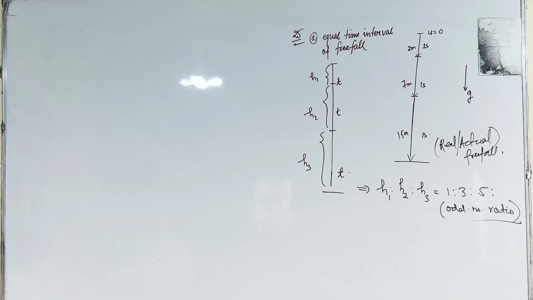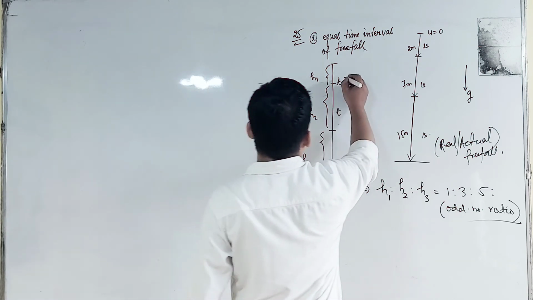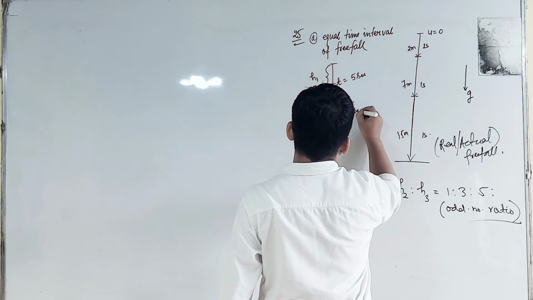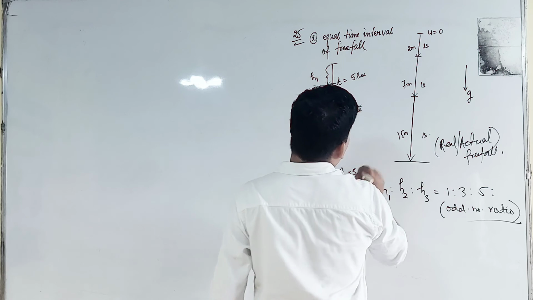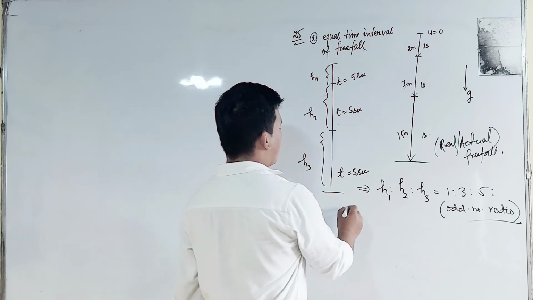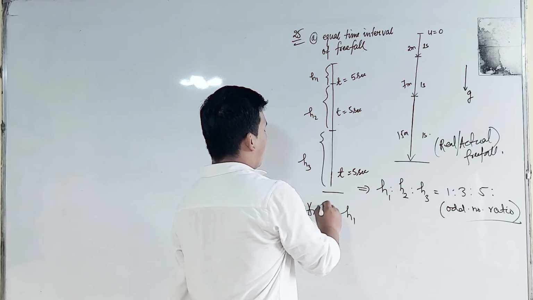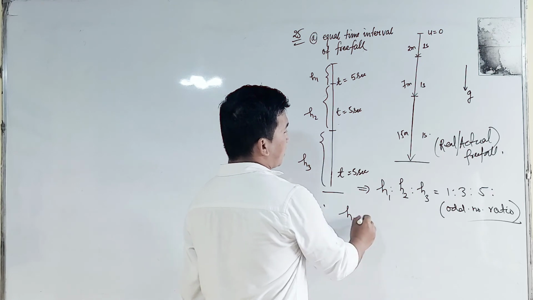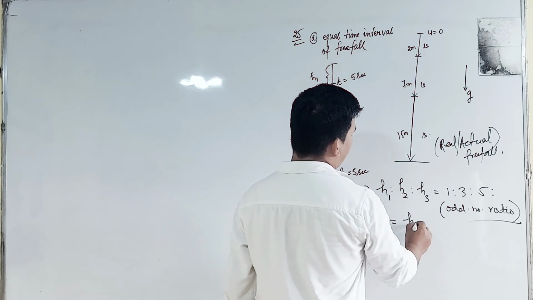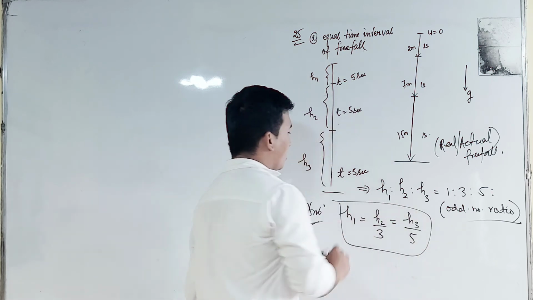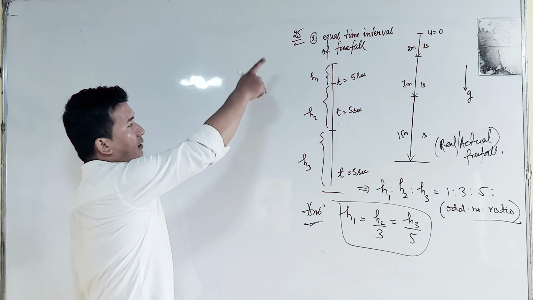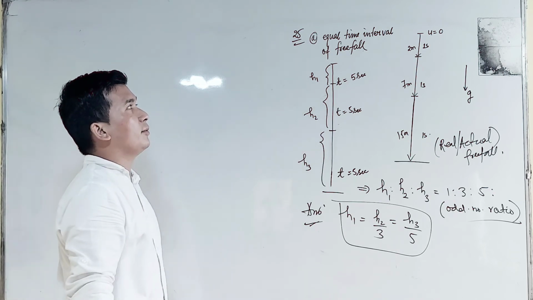In the first 5 seconds, the next will be the second 5 seconds, and the next will be the third 5 seconds. So our answer will be 1:3:5. Our answer is very simple. For question number 25, H1 is equal to H2 divided by 3, and next H3 divided by 5. This is given in option number D. Option D is the correct one. This is part A, the explanation of the equal time interval concept.